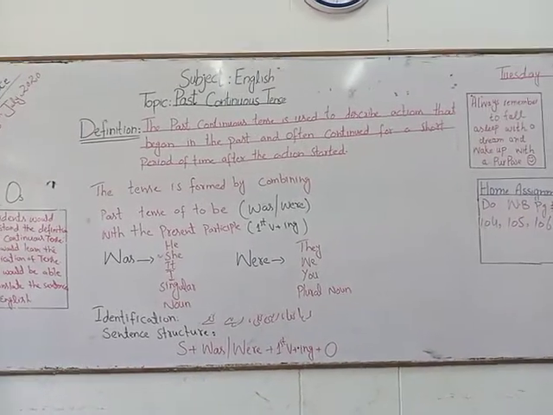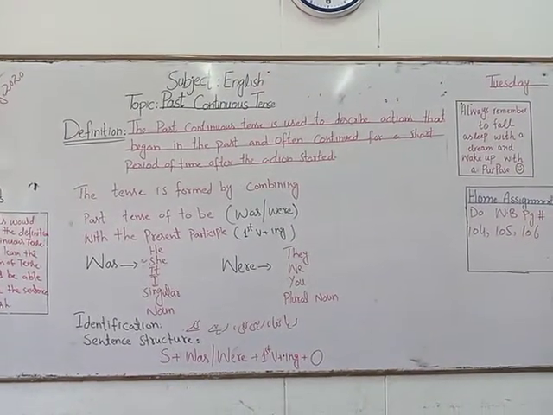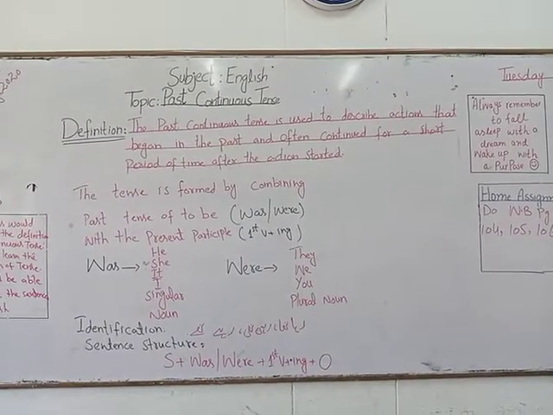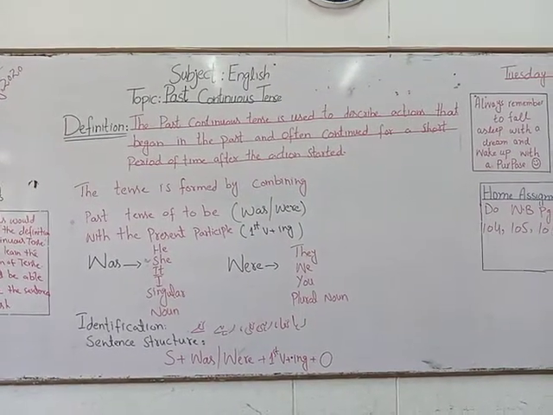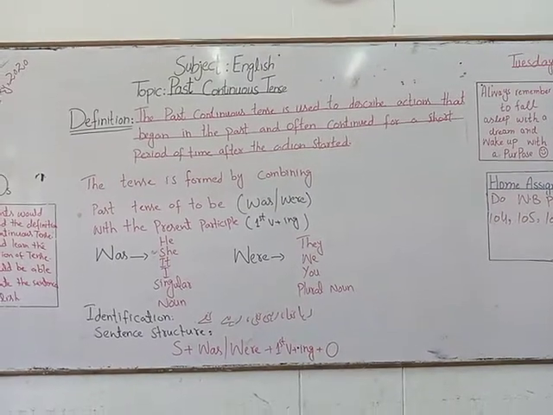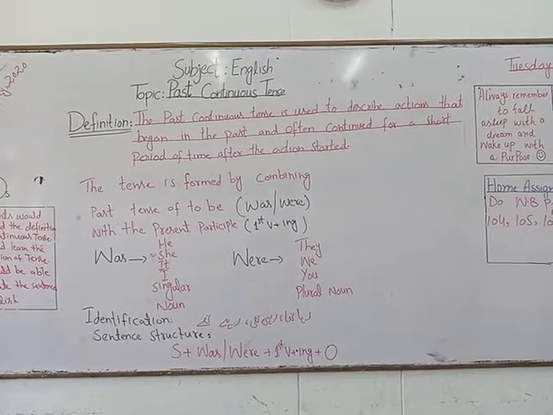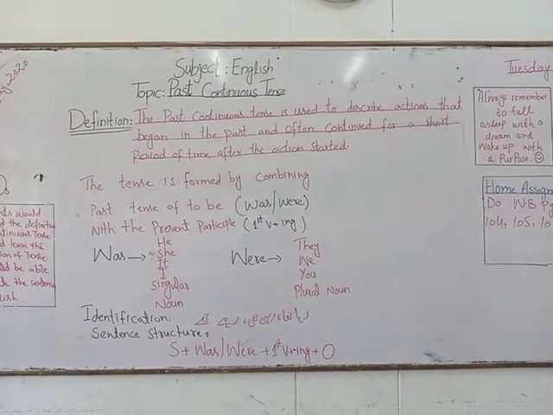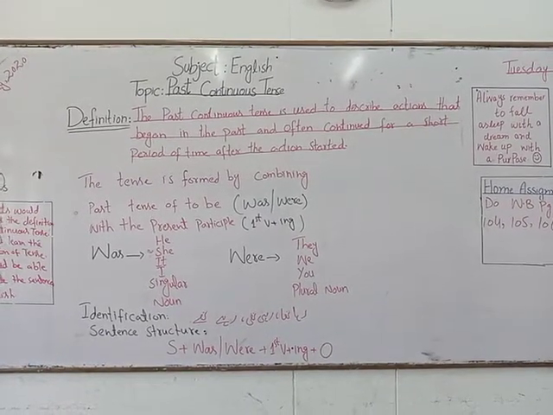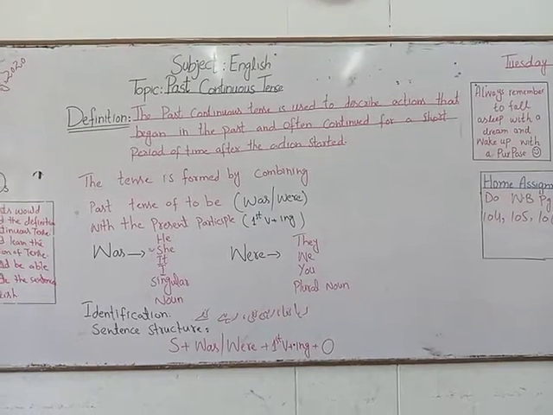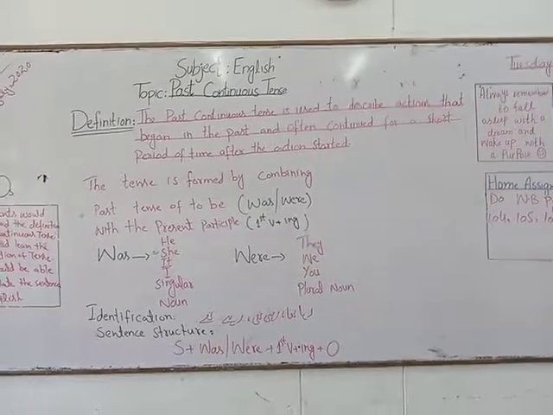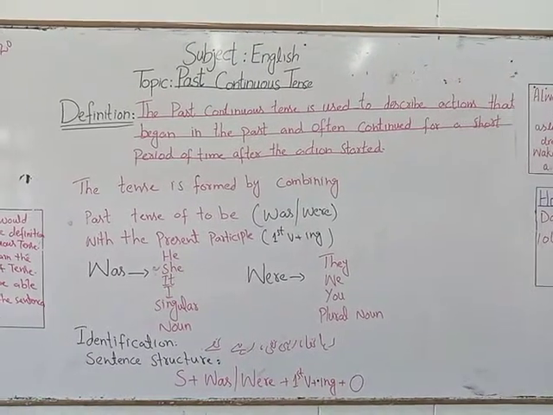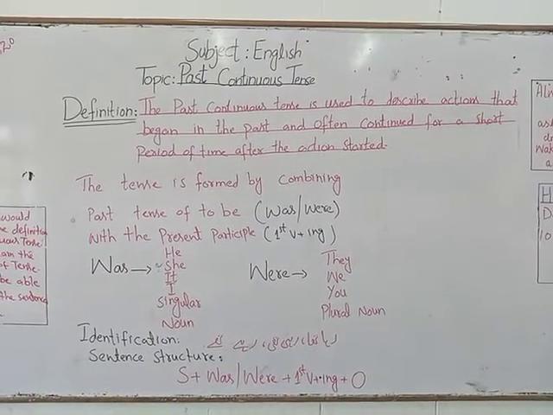But first of all, let's see what the definition of past continuous tense is. The past continuous tense is used to describe actions that began in the past and often continued for a short period of time after the action started. It means that the action that started in past time and continued for a short time is called past continuous tense.